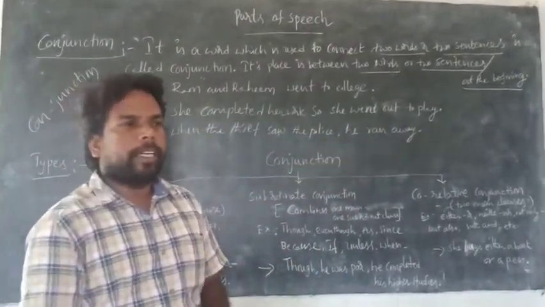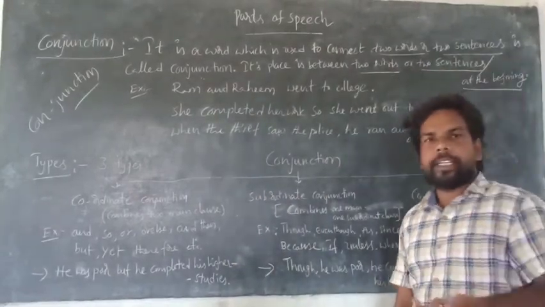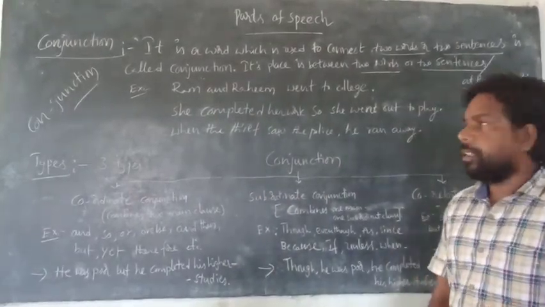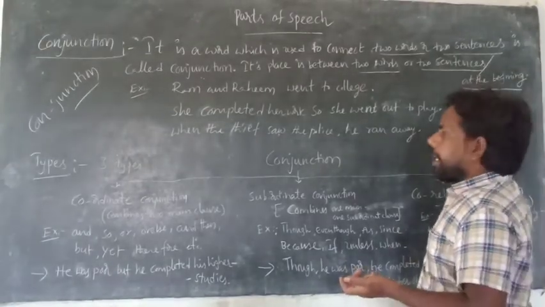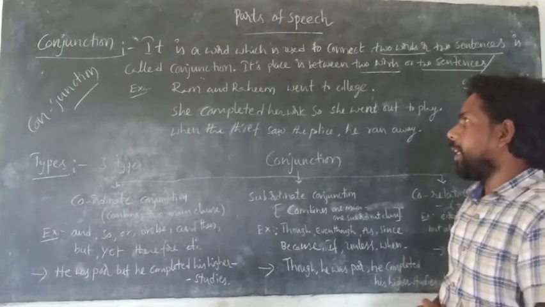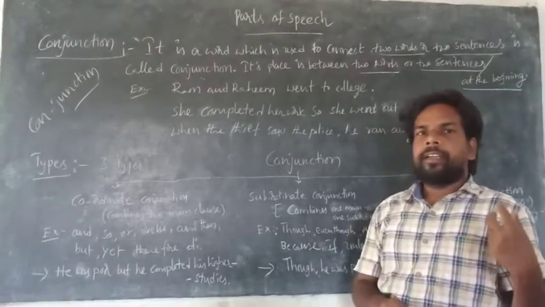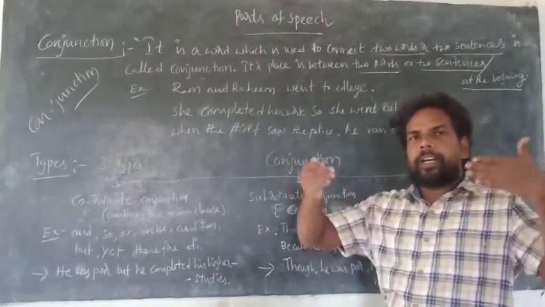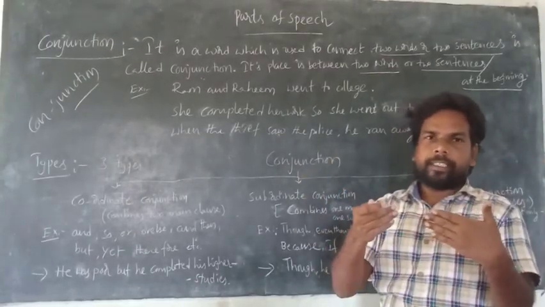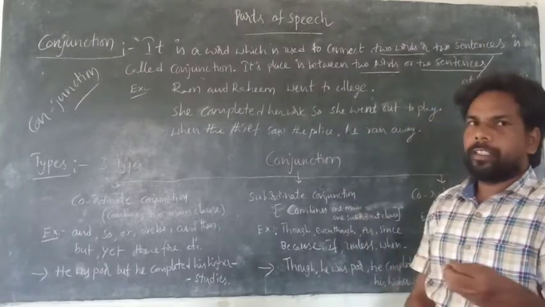Its place in the sentence is between two words or between two sentences, sometimes at the beginning of two sentences. Conjunction means connecting two words or two sentences.